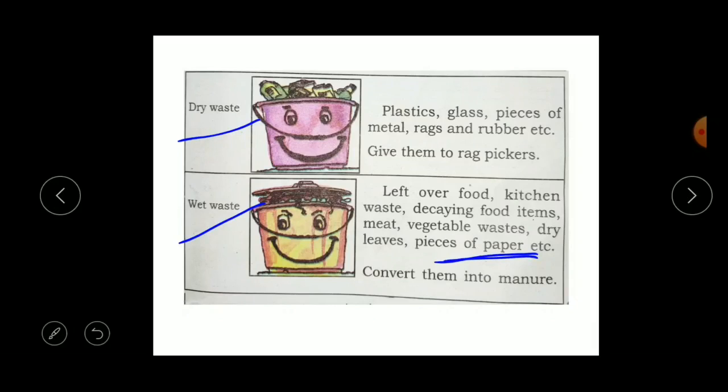This wet waste will be used to prepare the manure, and even this paper can be used to prepare the manure. The paper can decompose, it can decay. So this paper comes under wet waste, not dry waste.